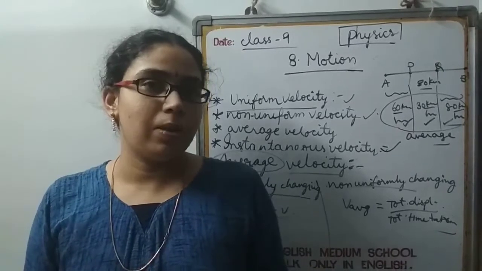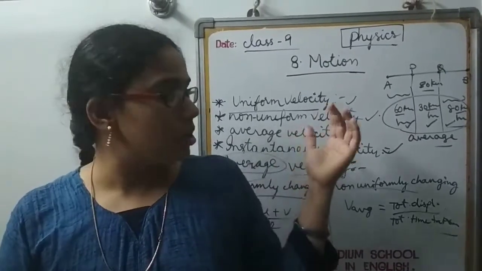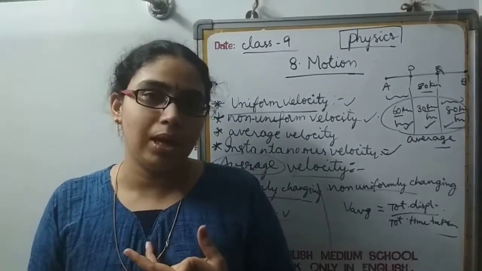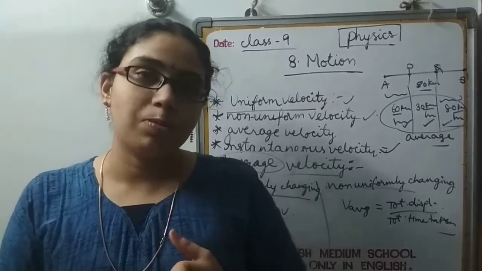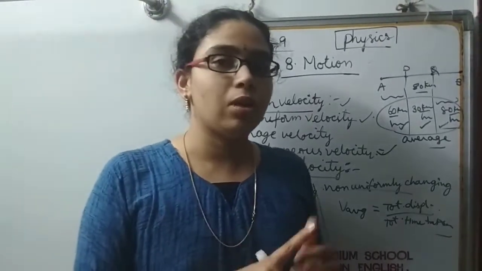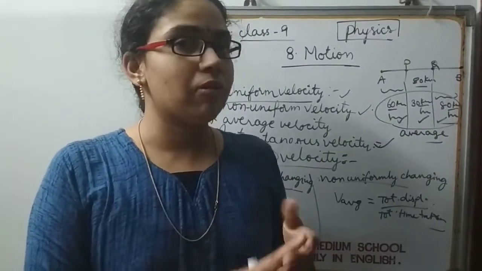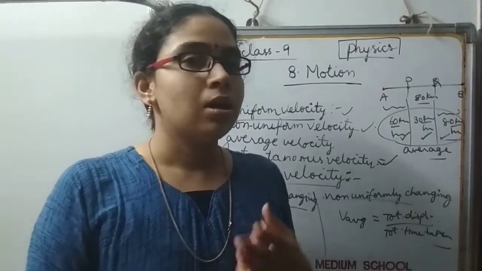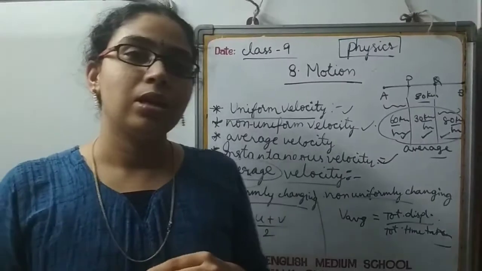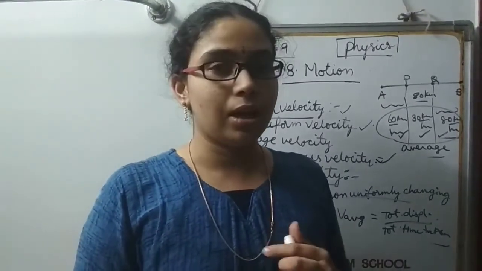These topics I explained in previous sessions, and in today's session I explained what is meant by speed and different types of speed, and also what is meant by velocity, different types of velocity and their formula, units, whether those are scalar or vector quantities, and the differences. Till now I explained these topics, and I'll explain the remaining topics in the next session. Okay.